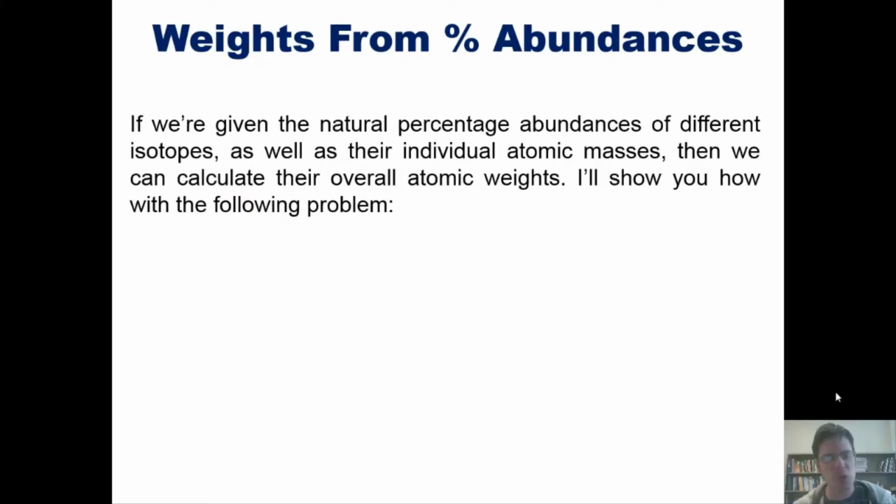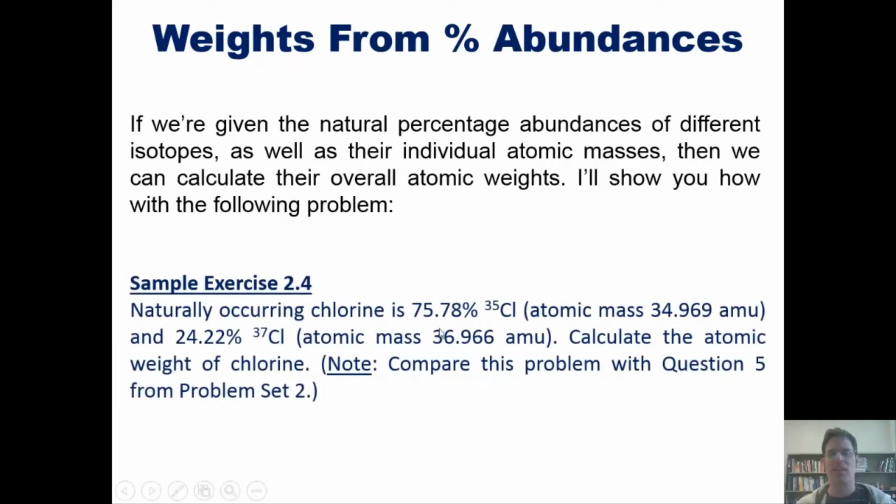Now, if we're given the natural percent abundances of different isotopes, as well as their individual atomic masses, we can then calculate their overall atomic weights. I'll show you how with the following problem. Naturally occurring chlorine is 75.78% chlorine-35, which has this atomic mass, and 24.22% chlorine-37, which has this atomic mass. Calculate the atomic weight of chlorine. Now, if you wish, you can compare this with question 5 from problem set 2. For you, my students, I'm going to make all of these problem sets from the past semester and this semester available through Canvas. So I'm going to go ahead and show you how this is done by going to the board.